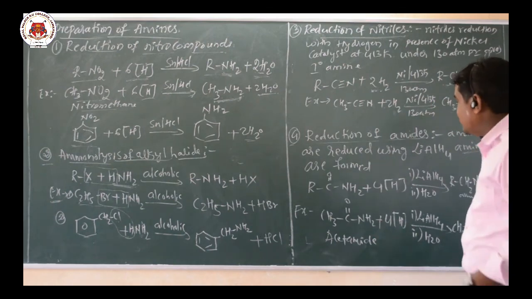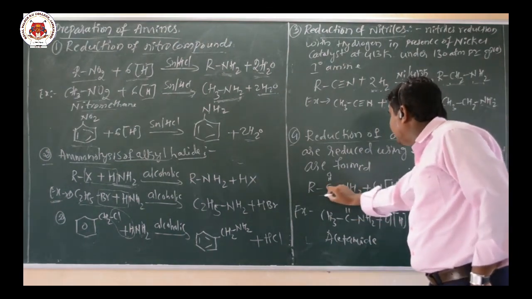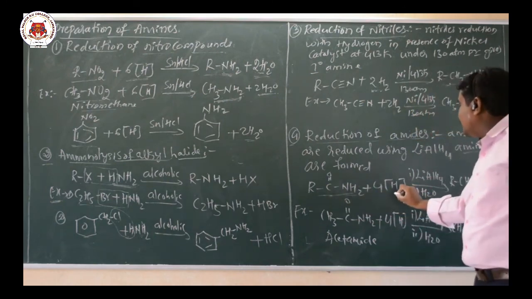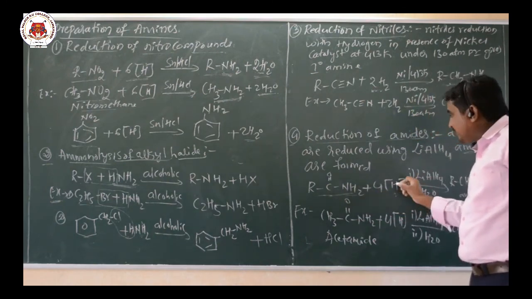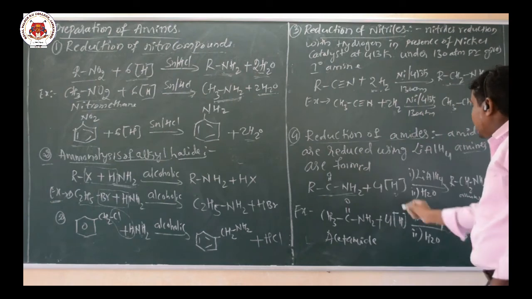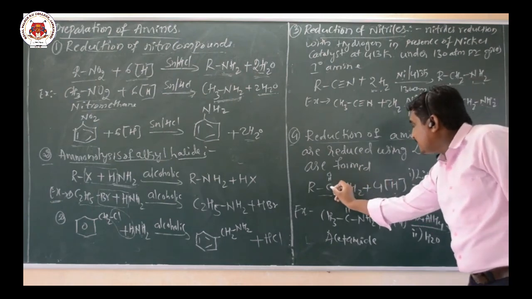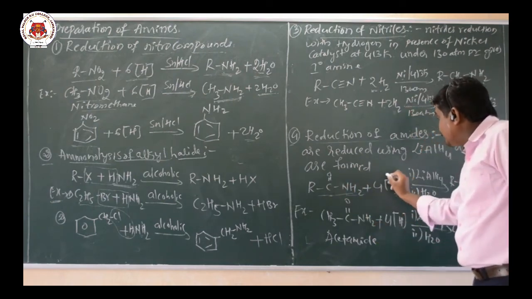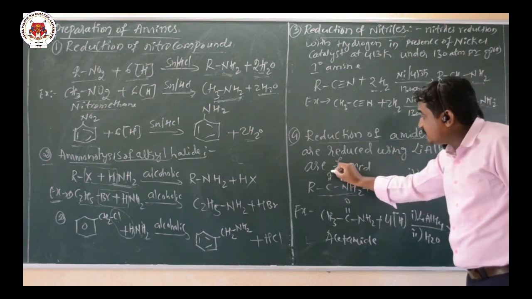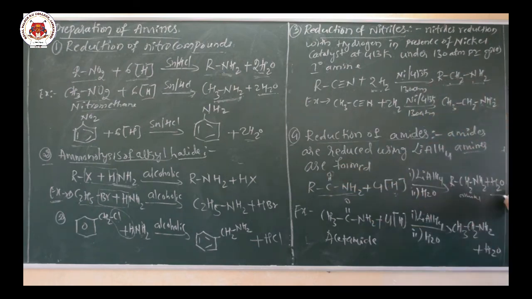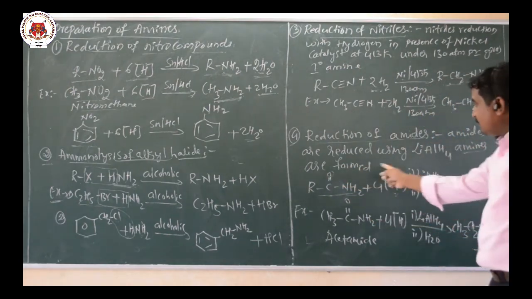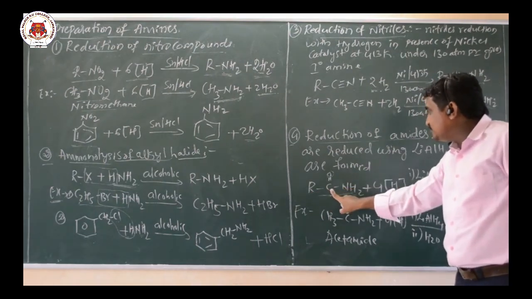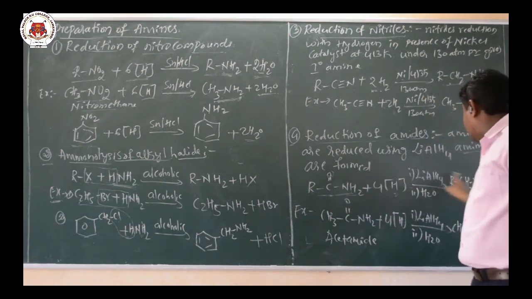Consider a general example. The amide reacts with hydrogen, and again reduction takes place. Addition of 2 hydrogen atoms to the carbon takes place, and the remaining 2 hydrogen atoms react with the oxygen atom. There is a release of a water molecule. Now it becomes RCH2NH2 plus H2O.